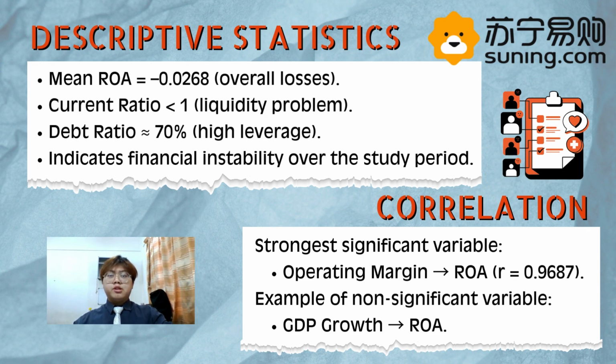For correlation analysis, the most significant relationship is between ROA and operating margin with a correlation of 0.9687, which is very strong and positive. One variable that is not significant is GDP growth, indicating weak macroeconomic influence.